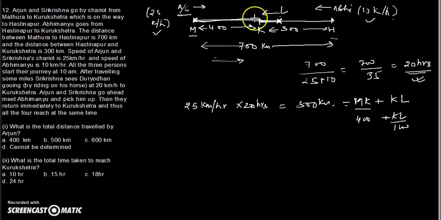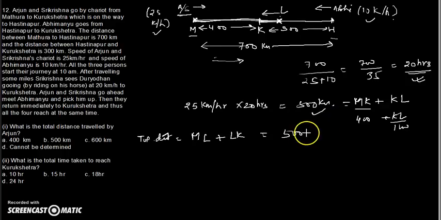That means Arjuna meets Abhimanyu at point L and they take Abhimanyu and come back to point K, which is Kurukshetra. So what is the total distance? The total distance is ML plus LK. And what is the value? Simple. ML is 500, we already found out, plus LK. LK is nothing but 100. So total 600 km is traveled by Arjuna.